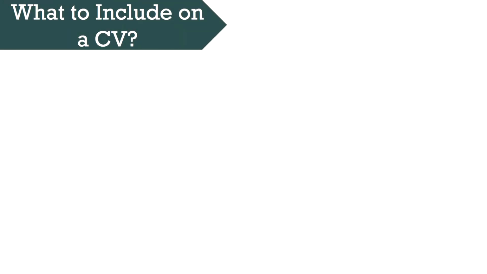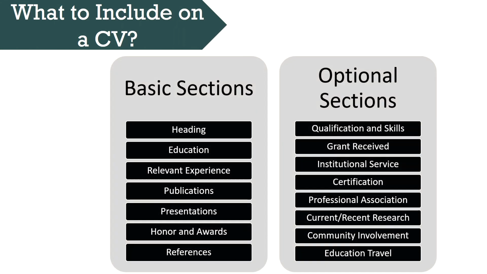Now I am going to tell you what sections you should include in your CV to make it more presentable and also enhance its value. So basically, the sections are divided into two parts, which are basic sections and optional sections. Heading. This will include your name, email address, postal address and phone number. Education. List of all academic degrees, with in-progress or most recently earned degree appearing first.